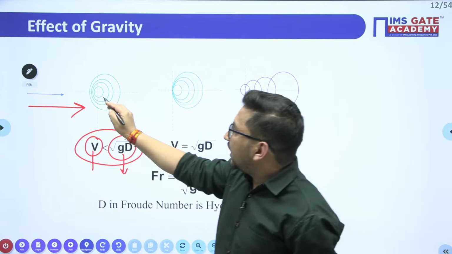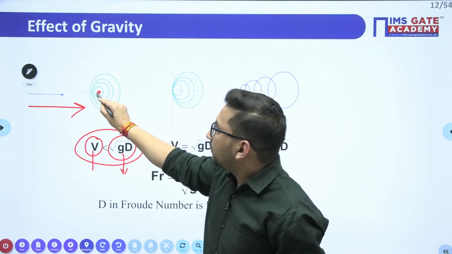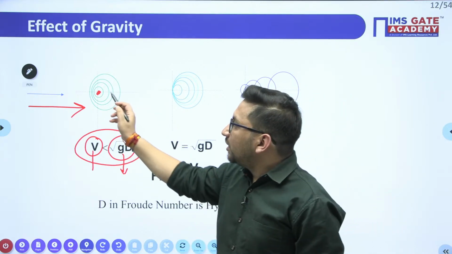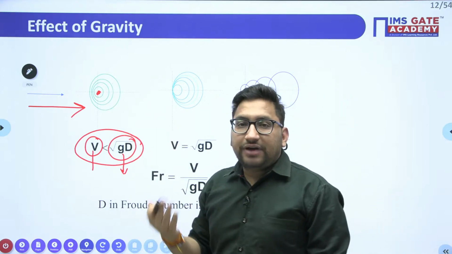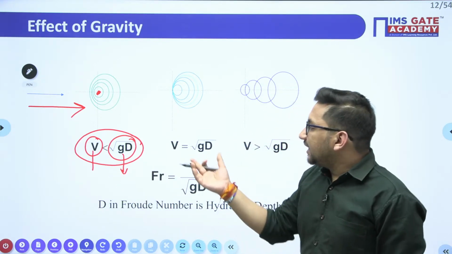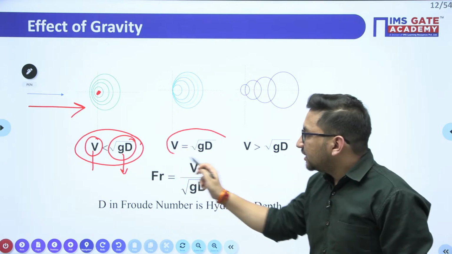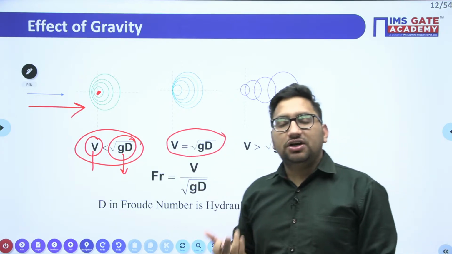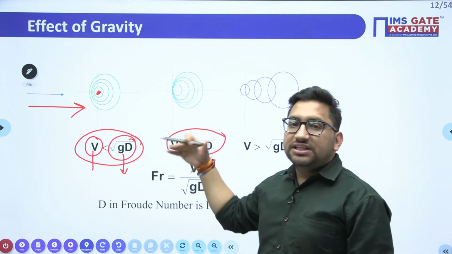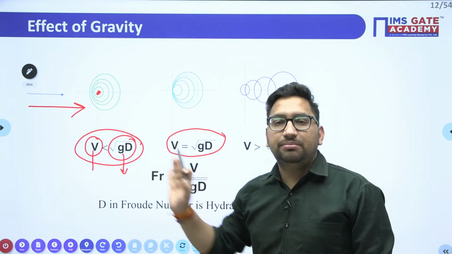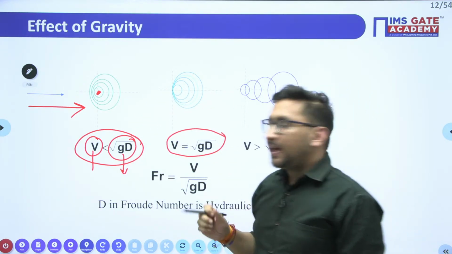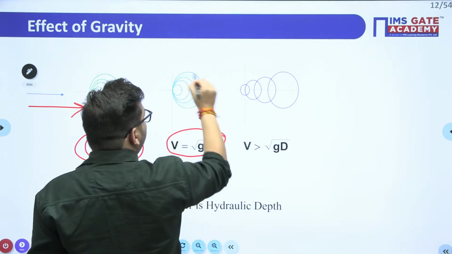So if this is the point where you have created this obstruction, you will see that the waves are moving in both upstream and downstream directions. But in the critical case, the velocity of flow and the velocity of wave are the same, right? It means these waves will not move in the upstream direction. You will find a pattern only in the downward direction. Clear?